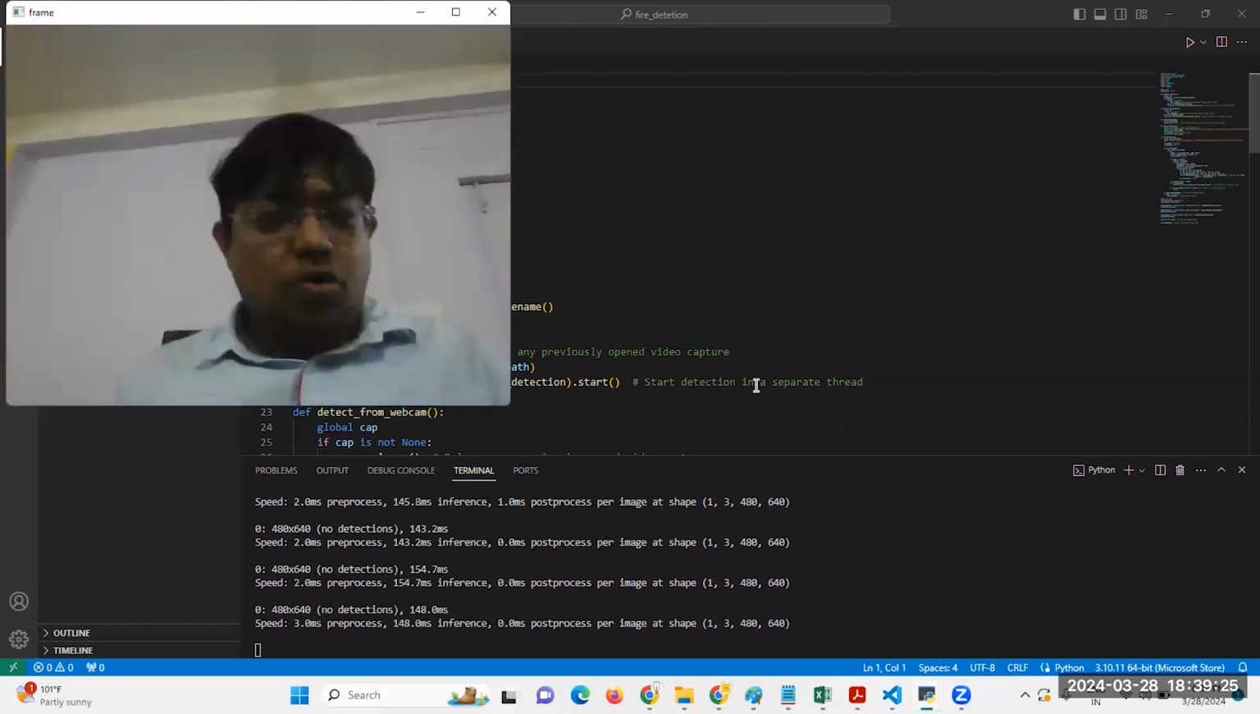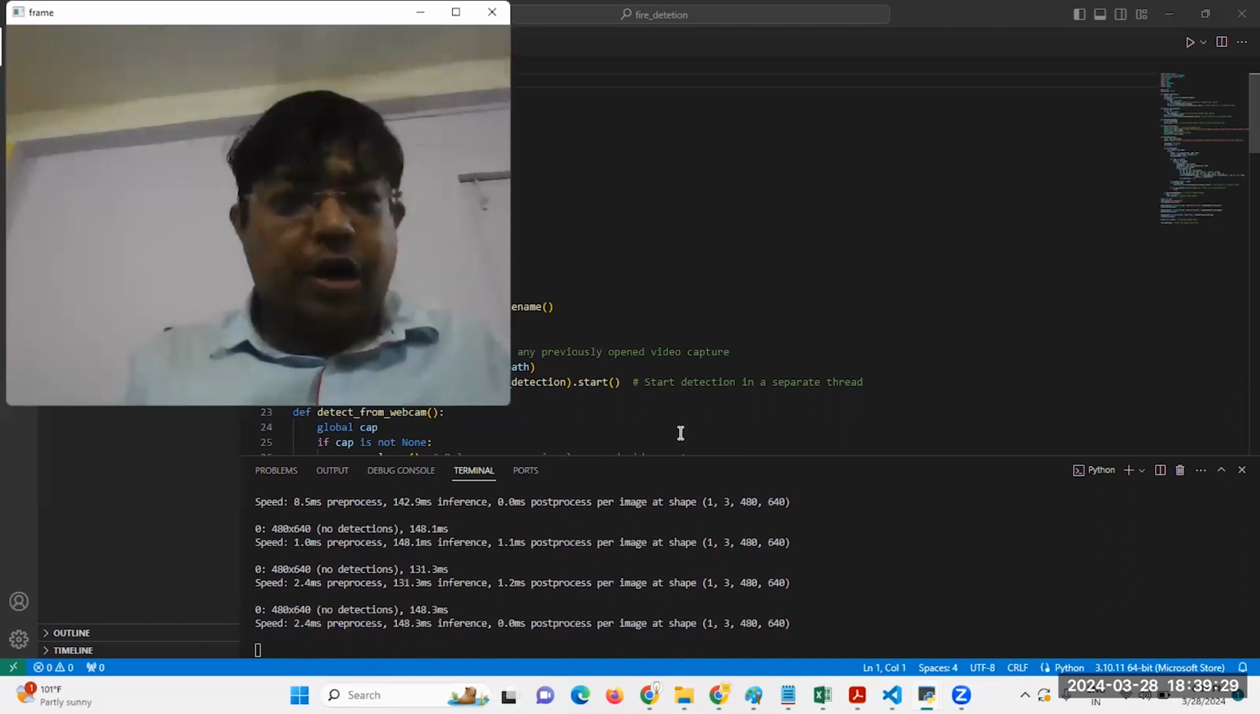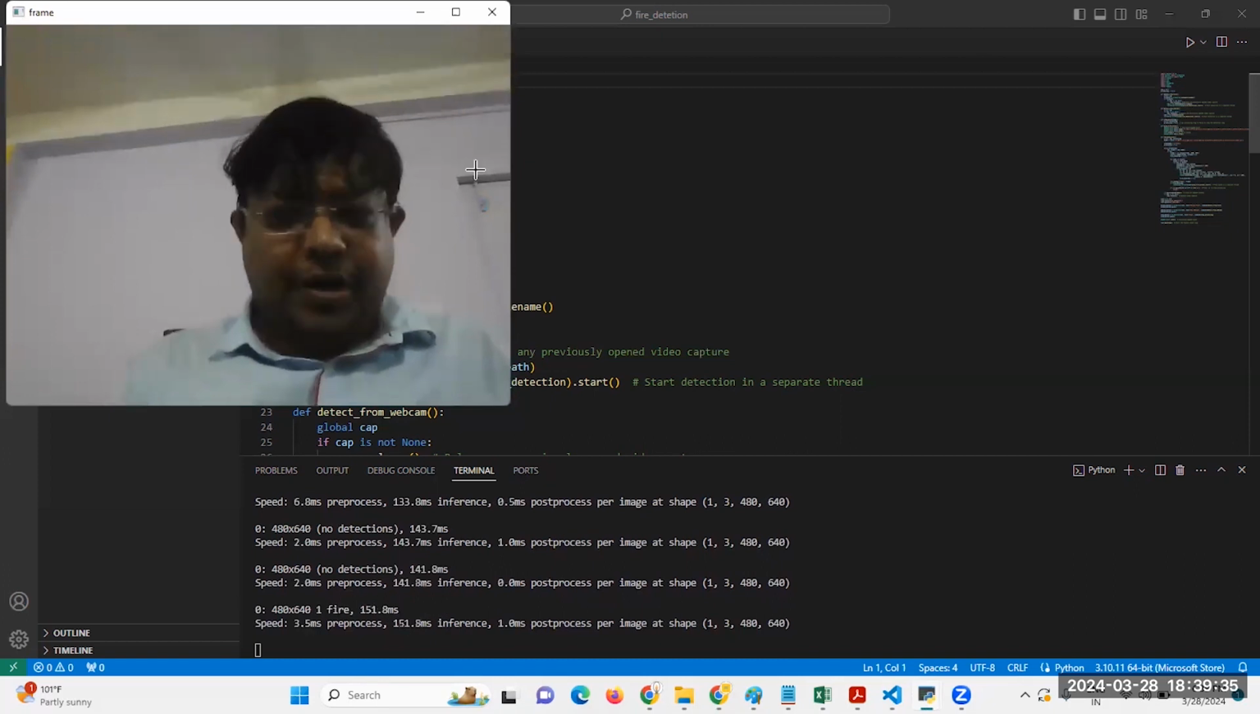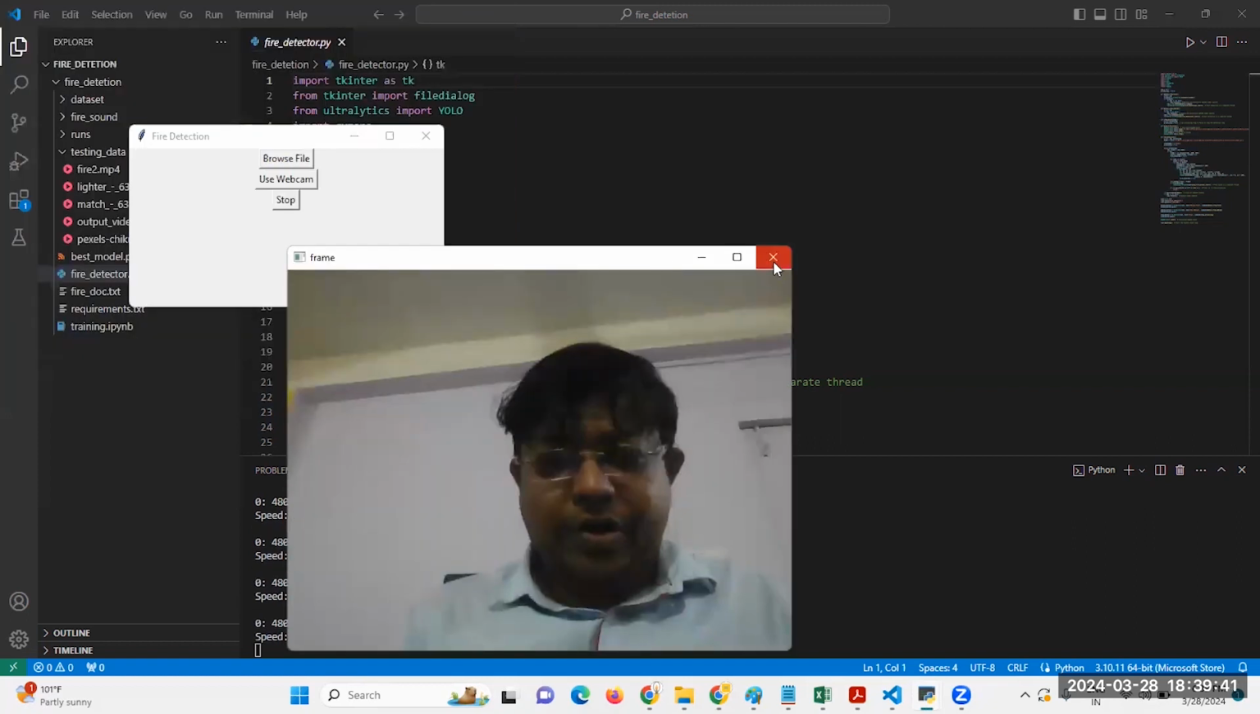So hope you can use this project in your CCTV and other alarming systems, and this does not need any kind of sensor or other thing. And the same project will be able to detect fire in video as well.